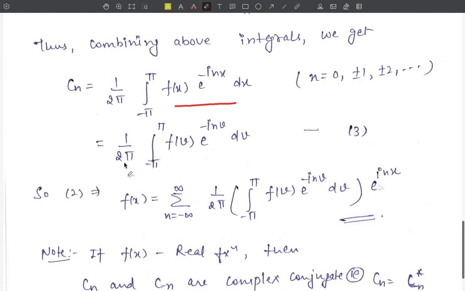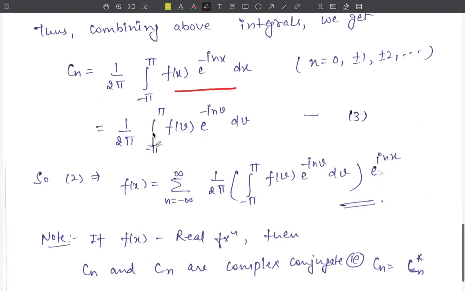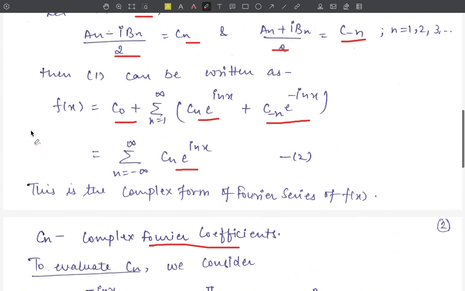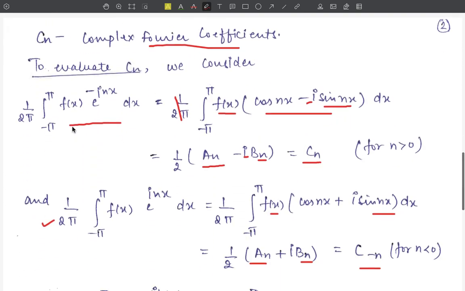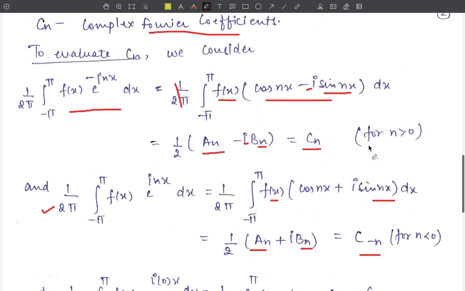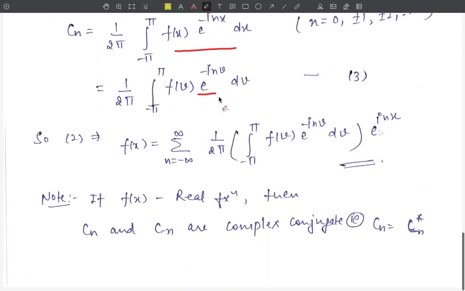Or Cn is equal to 1 upon 2 pi, integral from minus pi to pi of f(v) exponential minus iota nv dv. Using these equations in equation number 2, this is our equation number 2, we get f(x) equal to the summation from n minus infinity to plus infinity of 1 upon 2 pi, integral from minus pi to pi of f(v) exponential minus iota nv dv, into this exponential iota nx as it is here.